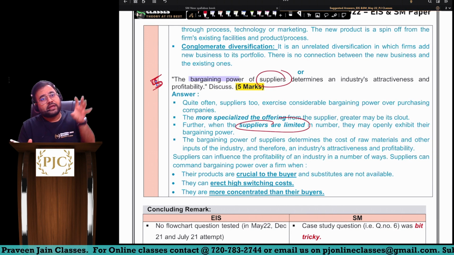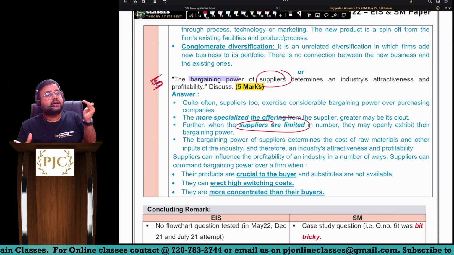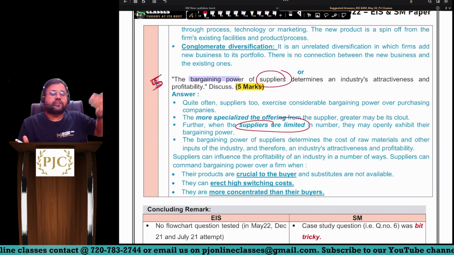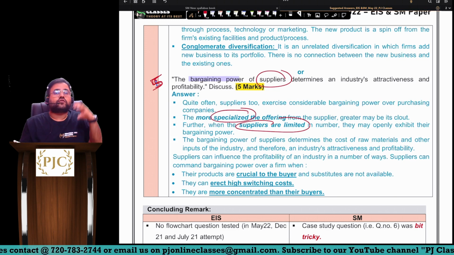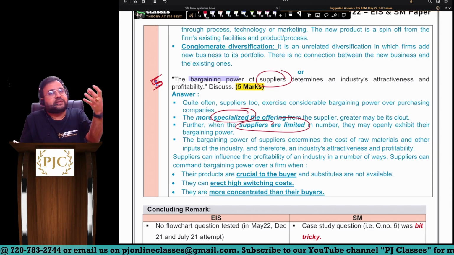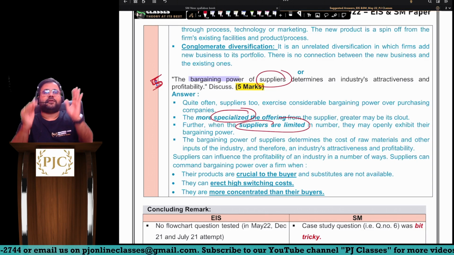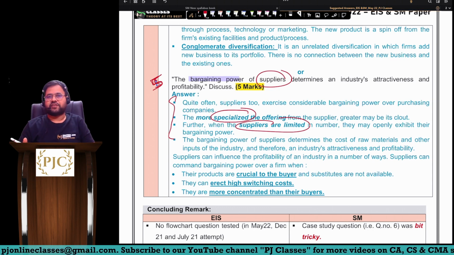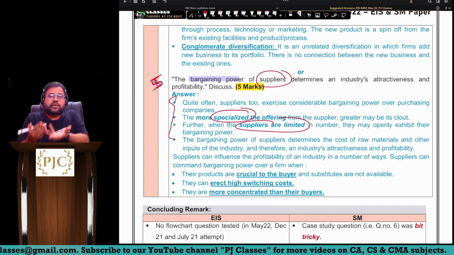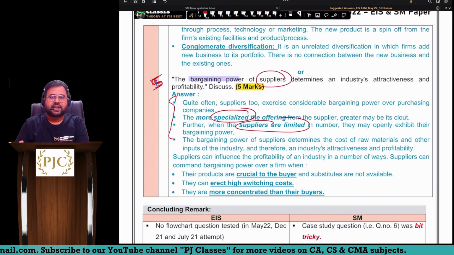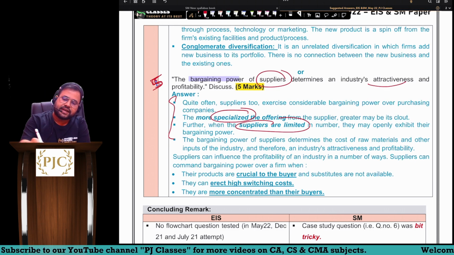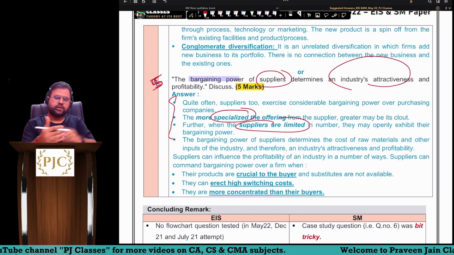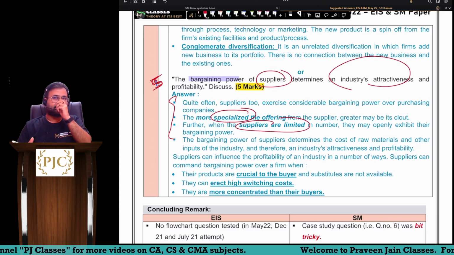Or suppliers are many, but there are only one or two suppliers offering you specialized products. So if a supplier is offering a specialized product, or if few suppliers are in the market, then the supplier's bargaining power will be very high. So this determines that the supplier will have higher bargaining power, and industry attractiveness and profitability will also be affected. So this is what you are supposed to write for that 5 marks.